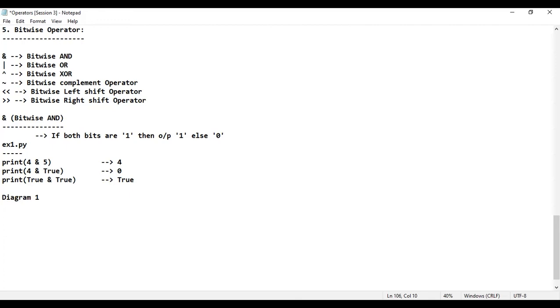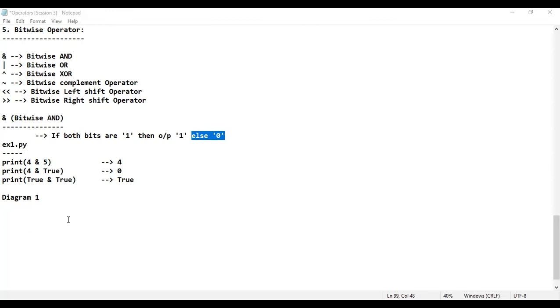Diagram number 1. Now, same thing. I will consider bitwise OR. Okay, sir, how will this bitwise OR work? Guys, when it comes to AND, how many of you understand this sentence? If both the bits are 1, see here in the diagram, then the output is 1. If any of the bits is 0, then the output is 0. When it comes to OR, if any of the bits is 1, then the output is 1. 1, 1 gives 1; 1, 0 gives 1; 0, 1 gives 1; 0, 0 gives 0.